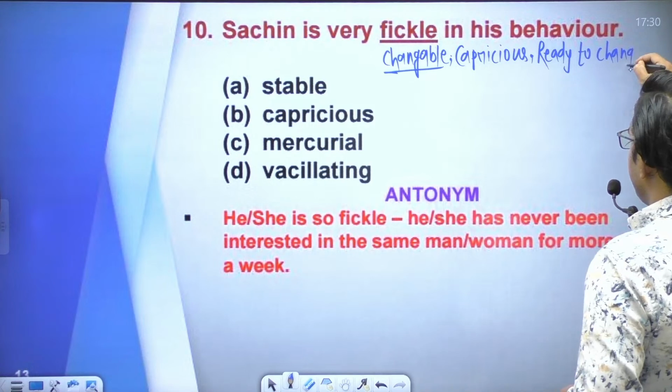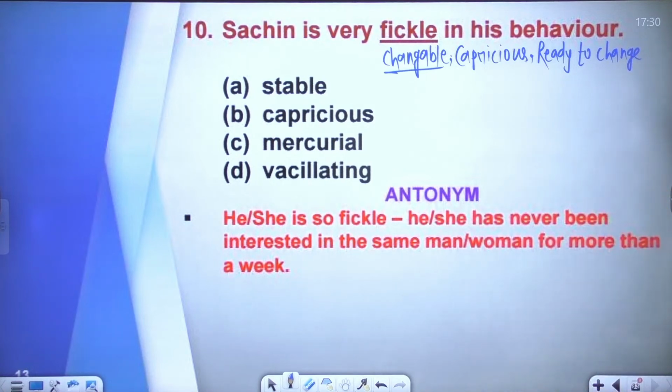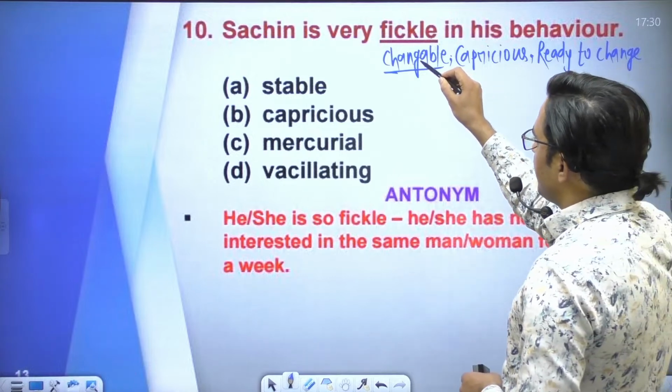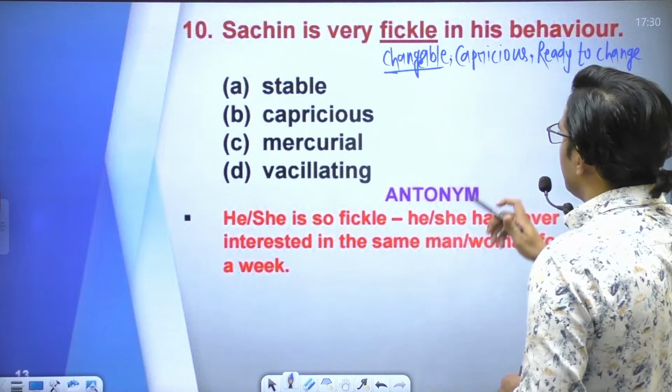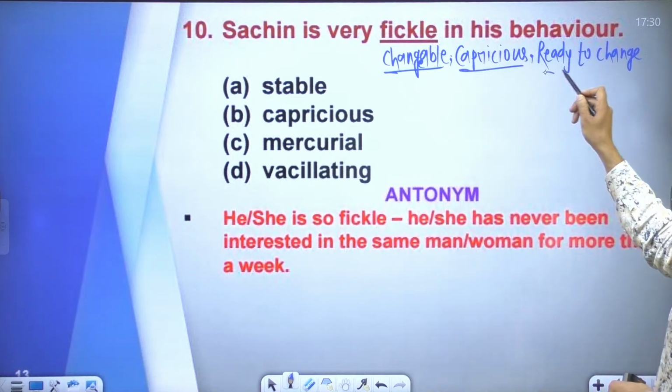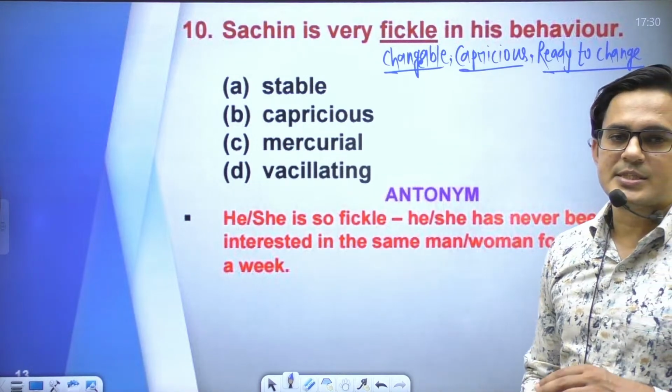One who is changeable, capricious, ready to change, that person is fickle in his behavior, right?